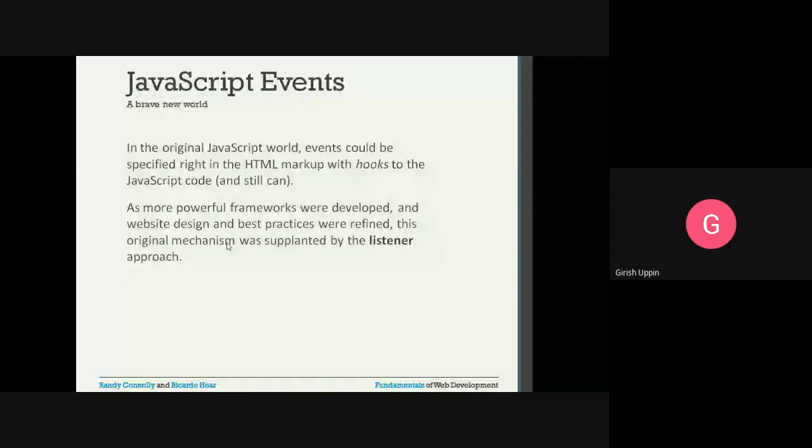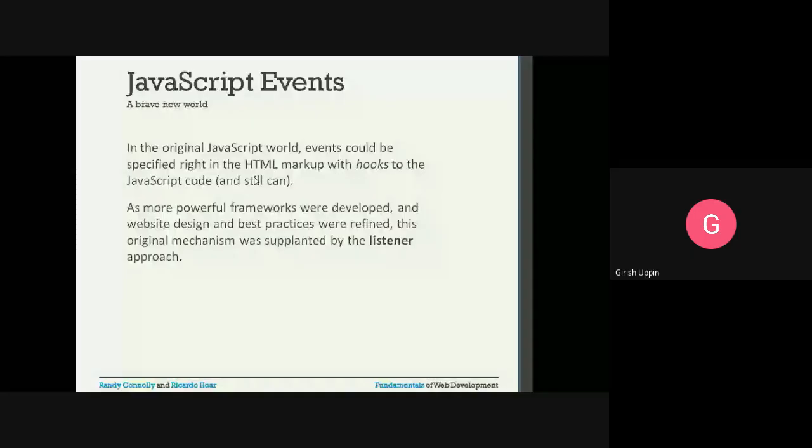More powerful frameworks were developed and website design best practices were defined. This original mechanism was supplanted by the listener approach. Here, what happens is the HTML markup and the JavaScript code are together. Every element has that. So in the markup you will have on click, on double click, or on hover, whatever the events are, you are going to specify in the HTML markup.